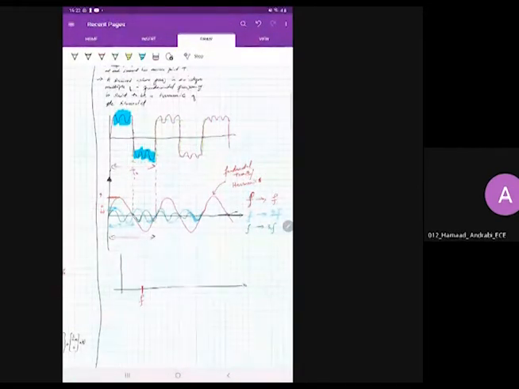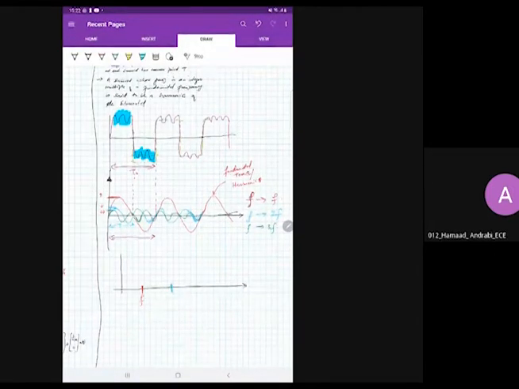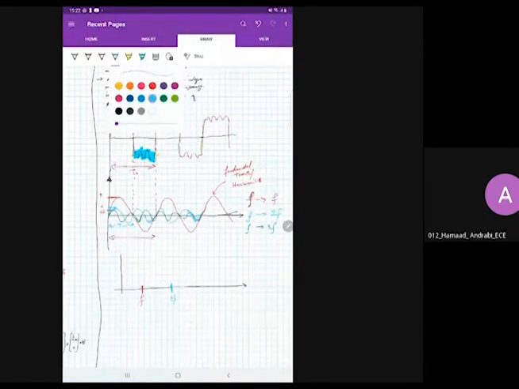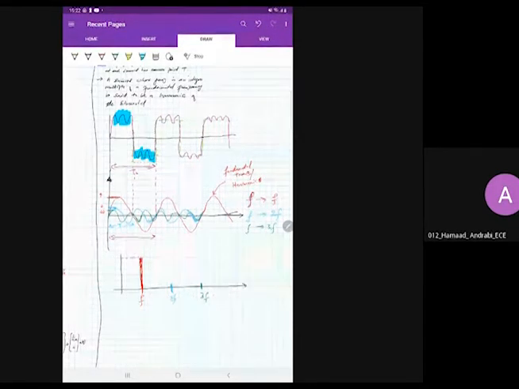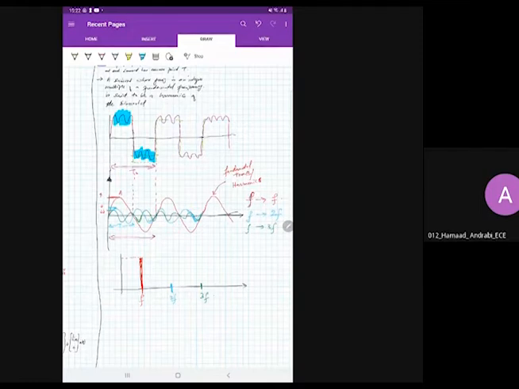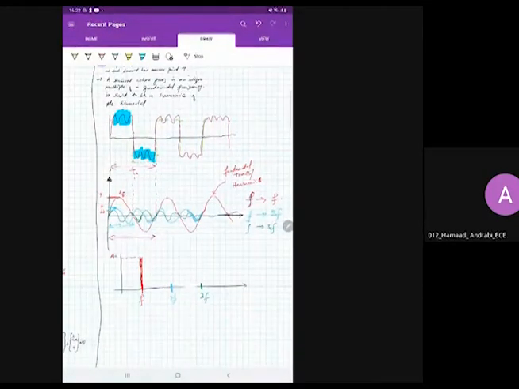Another would be the blue one, that will be, say for example, twice f. The third one would be green, which will be 3 times f. Now see, for the fundamental frequency, the amplitude is quite higher. Say for example, the amplitude is a naught. So the amplitude is quite higher here.